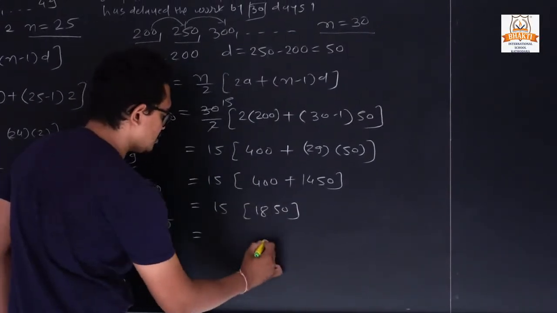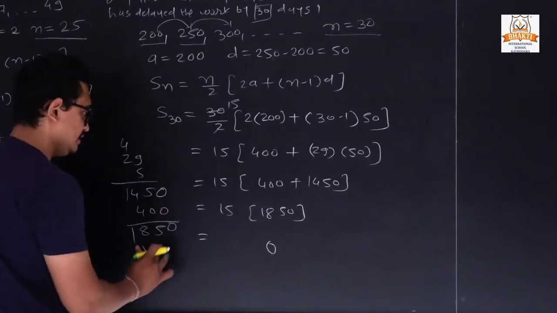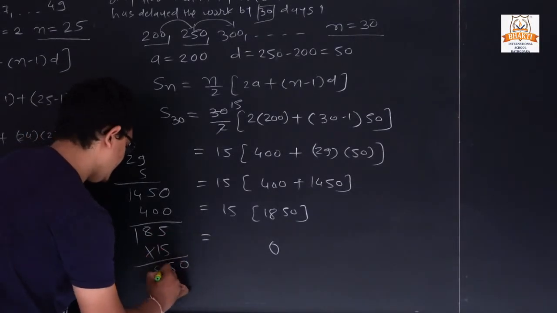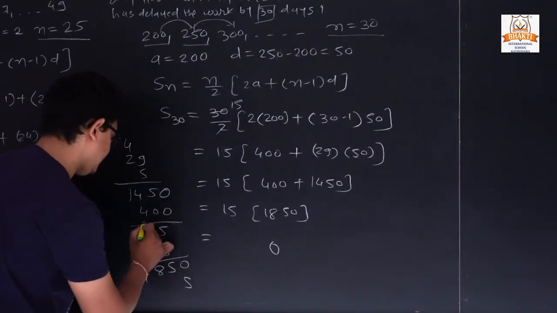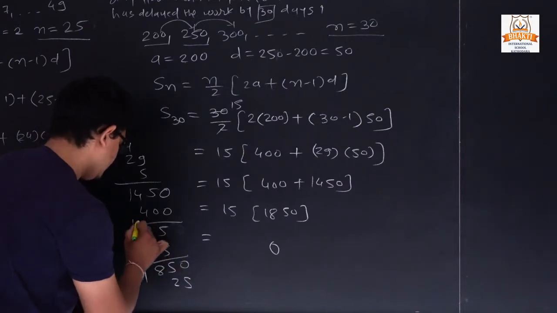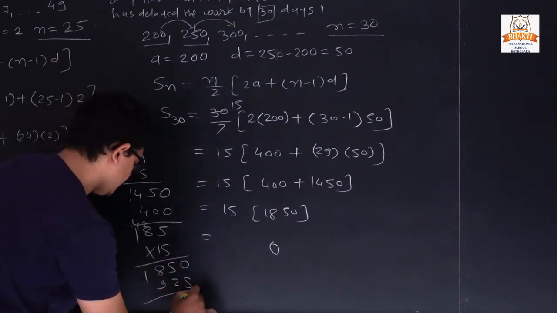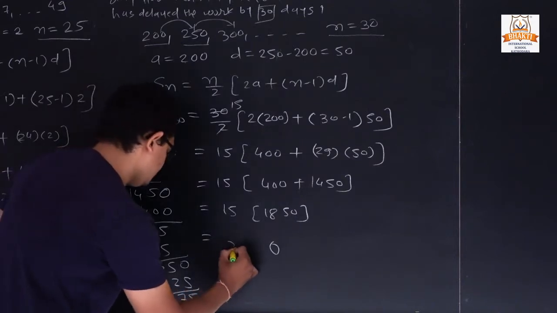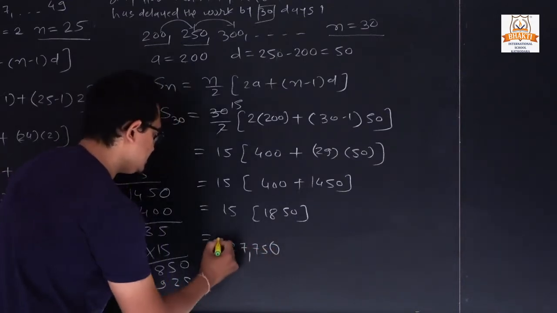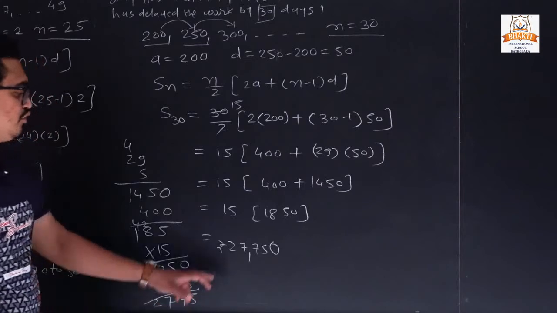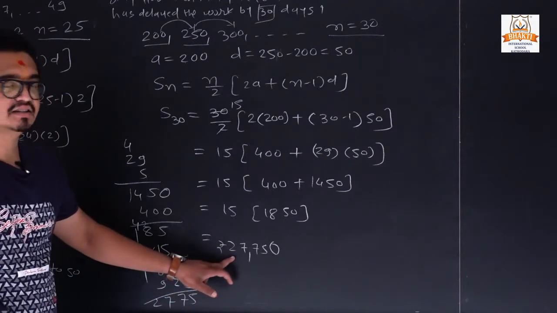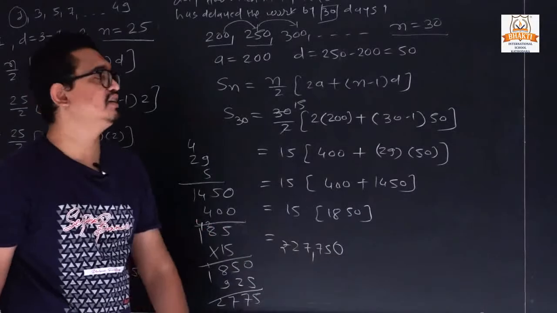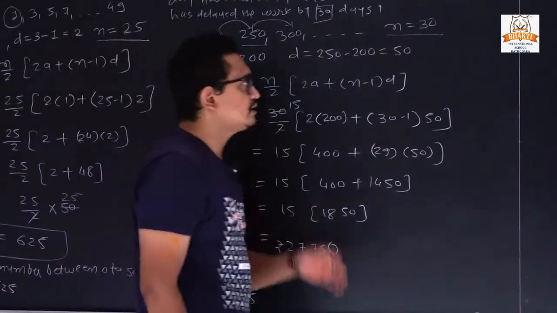1850. Now multiplication of these both. I am multiplying 185 into 15, so 0, 5 5s are 25, 40, 42, and 5 1s are, so it is 9, so 5, 7, 17, and here 2, so it means 27750. So how much rupees penalty we need to pay for 30 days? It is 27,750 rupees.